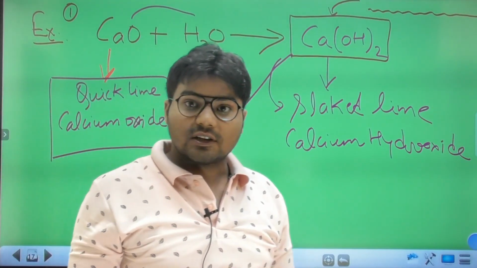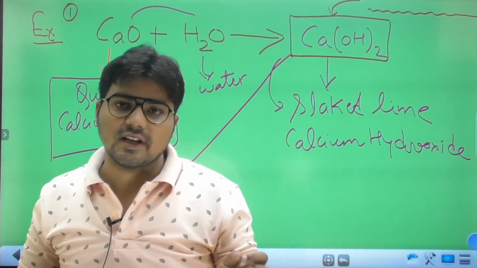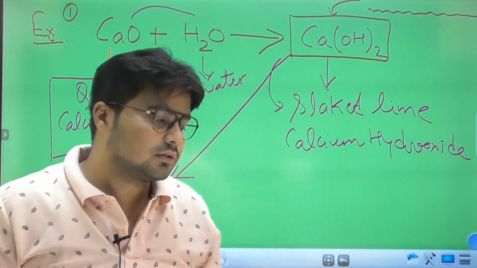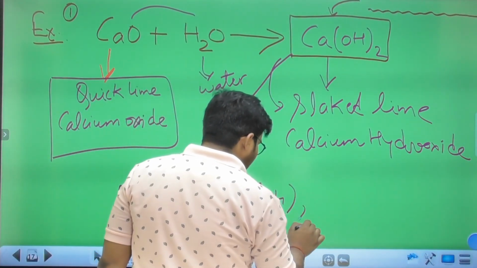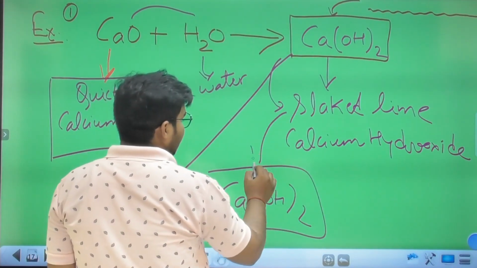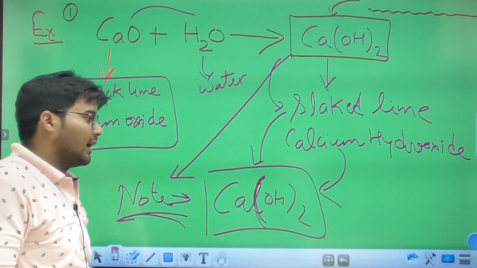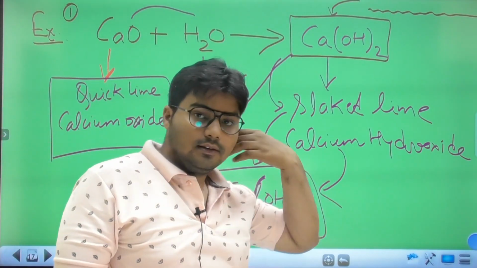In your exams, the question asks which compound is used in whitewashing walls. Your answer is Ca(OH)2, with the option slaked lime or calcium hydroxide. So this is an example of a combination reaction.